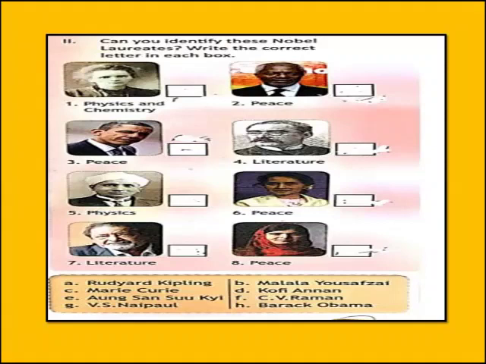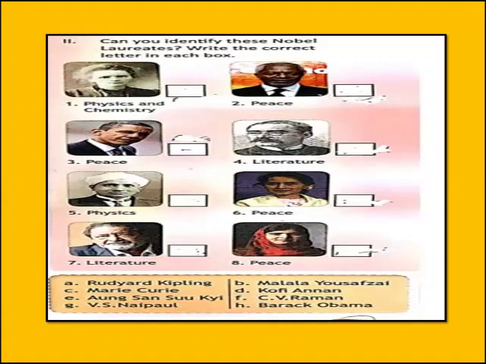Here you can see the pictures of various people who have received the Nobel Prize, and at the bottom you can see the names written. So you have to match the picture with the correct name. The first picture is of a person who had received the Nobel Prize for Physics and Chemistry. The answer is Marie Curie, that is option C. Here in front of the picture there is a box in which you will write option C.